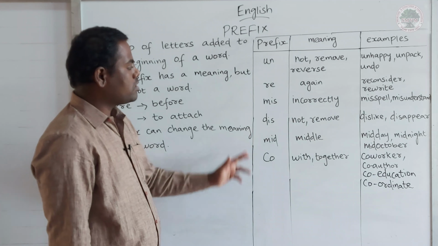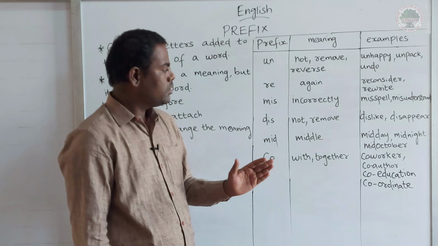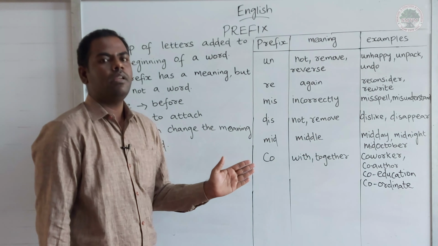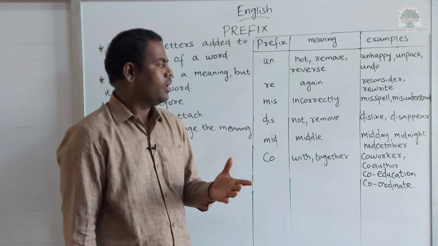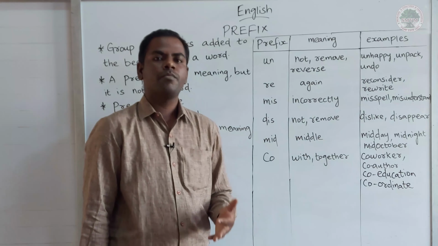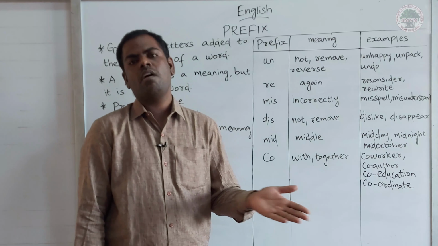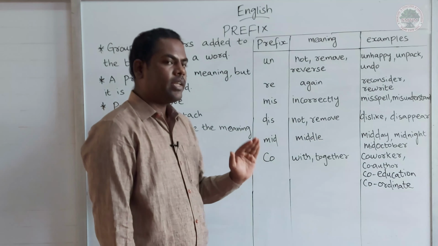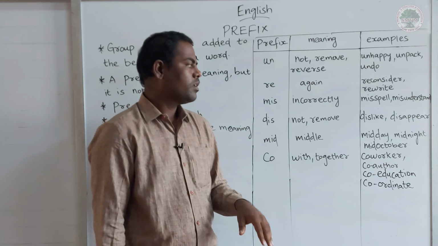And see the next prefix mid, mid, three letters. What is the meaning of this prefix mid? Mid in the sense middle. You might have heard these words: day, night, October, right? So these are all root words. Now I am going to add this particular prefix to these words.